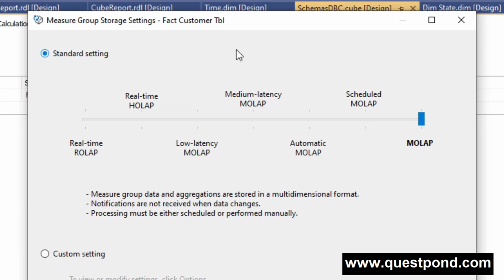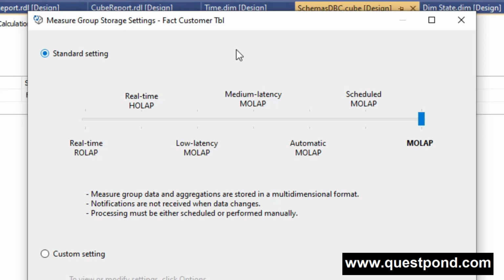Here the data and aggregation are stored in a relational format, hence the name Relational Online Analytical Processing, and due to this there will be zero latency because the data is stored in a relational format. That's why here the latency is 0, meaning there is no latency. The only problem with this storage type is that it gives you the poorest query performance because no objects benefit from the multi-dimensional storage. So this is about ROLAP.